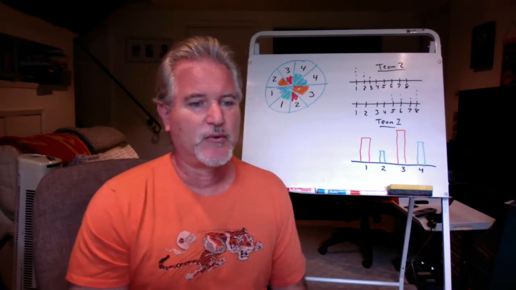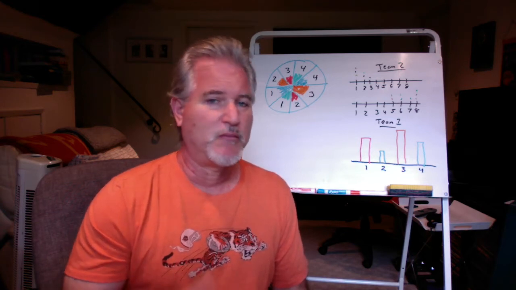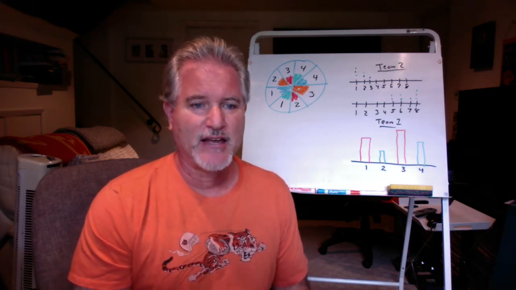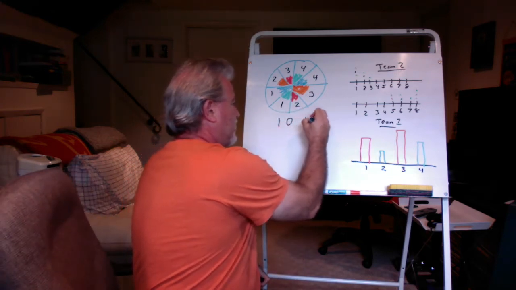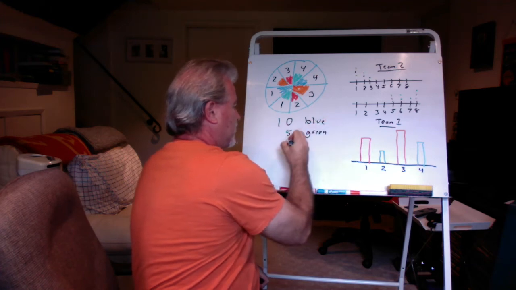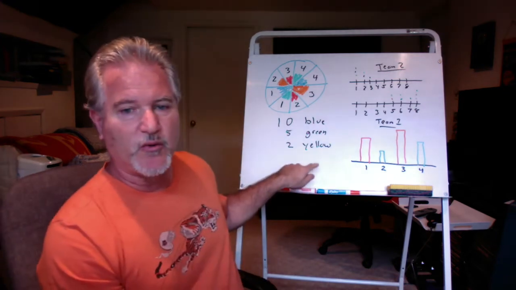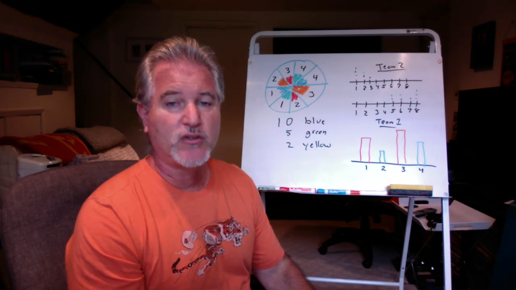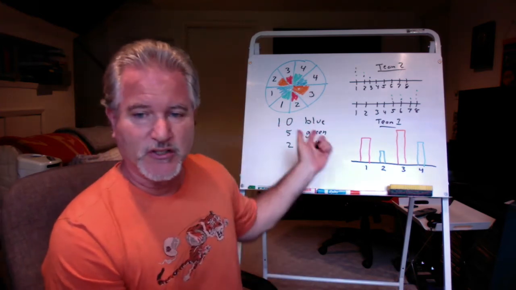Okay, number 2, when it comes to likelihood and not likelihood, most of this is common sense. For instance, if I have a bag filled with, say, 10 blue marbles and 5 green and 2 yellow, and I reach into the bag and pick one, and I ask you which color marble am I most likely to pull out, the answer would be the blue marble, because there are more blue marbles than anything else.